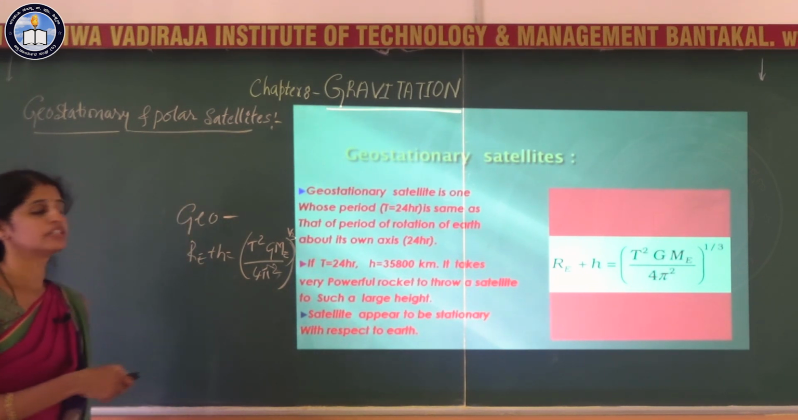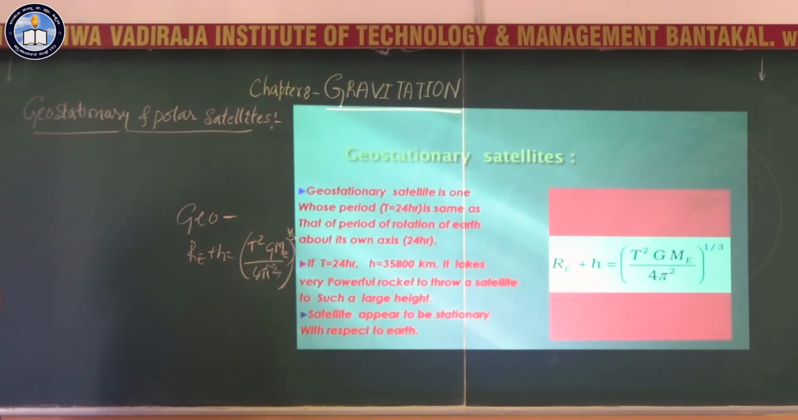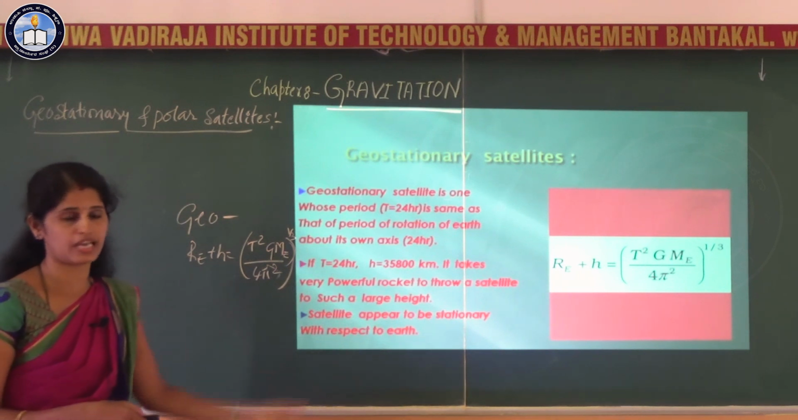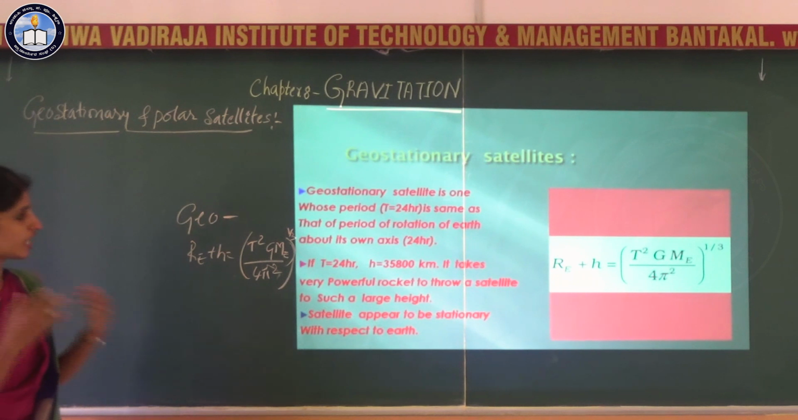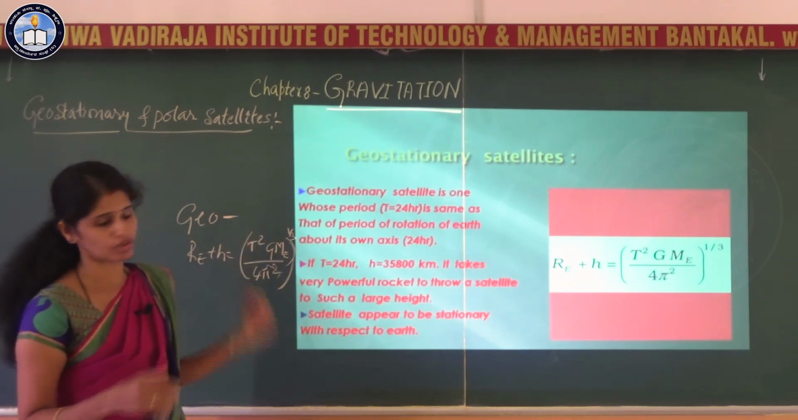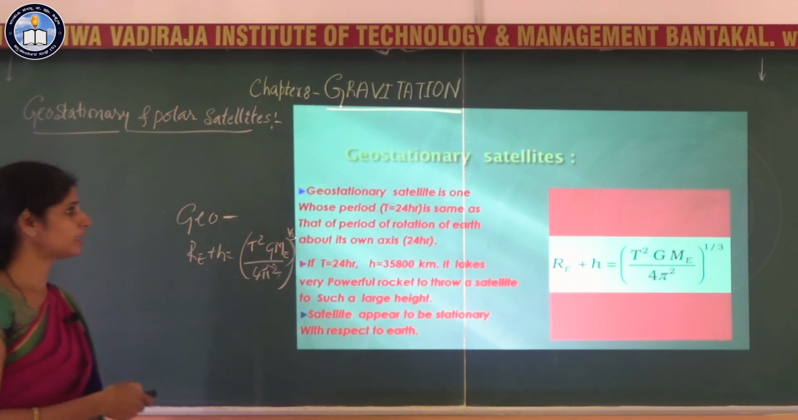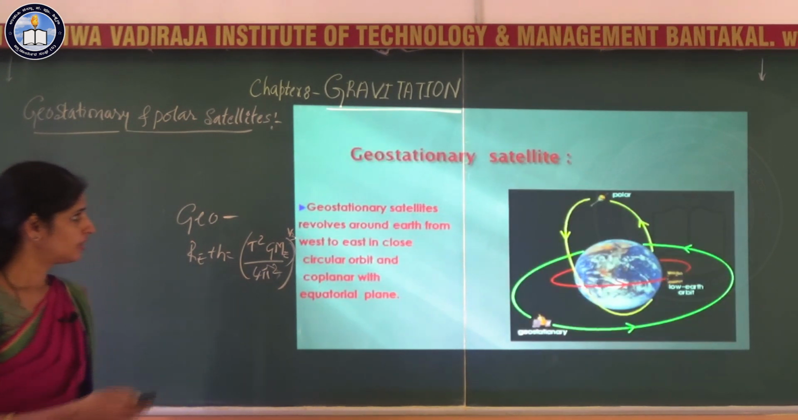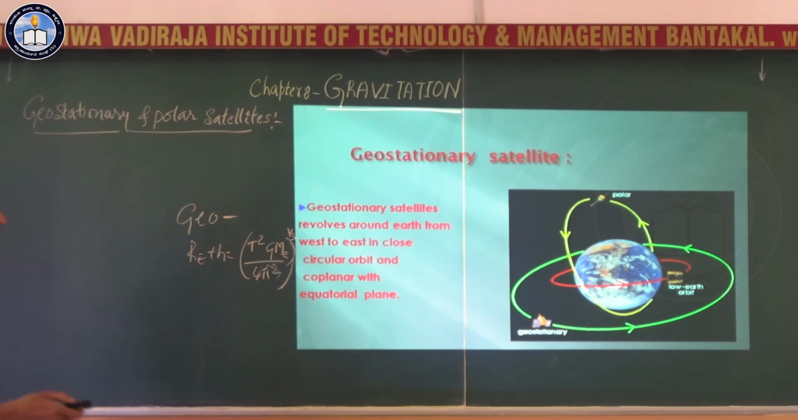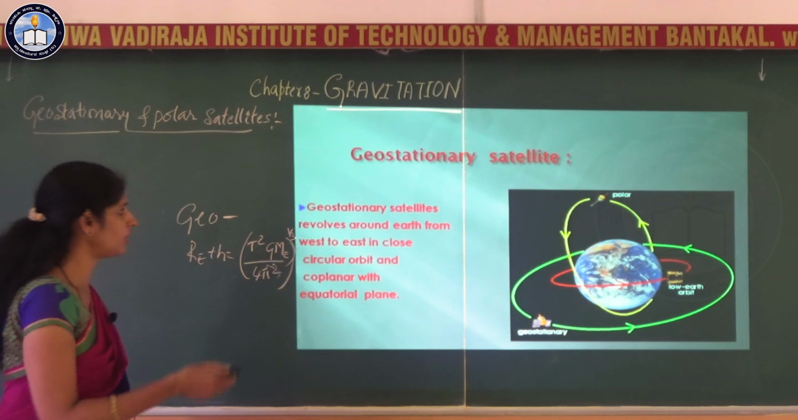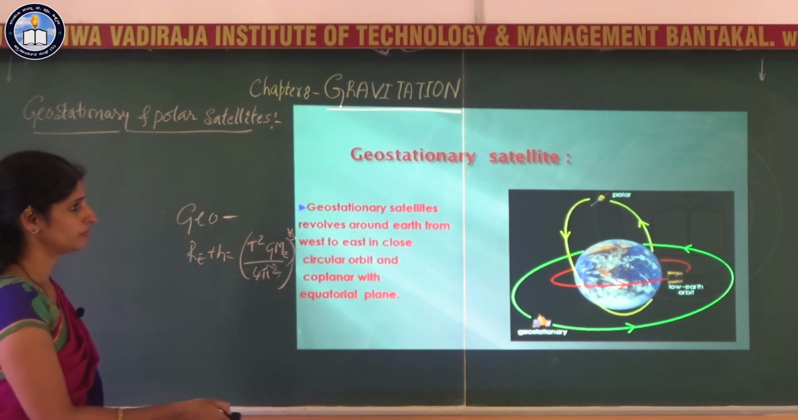So, very powerful rockets are required to launch a satellite to such a large height. The satellite which appears stationary with respect to Earth is called a geostationary satellite. The main application of these satellites is as communication satellites. How these satellites revolve around the Earth, you can see in this figure here.